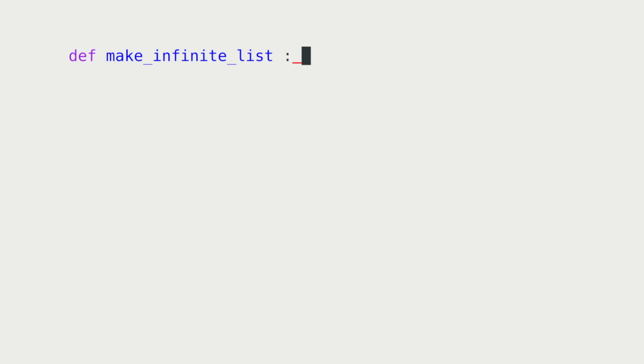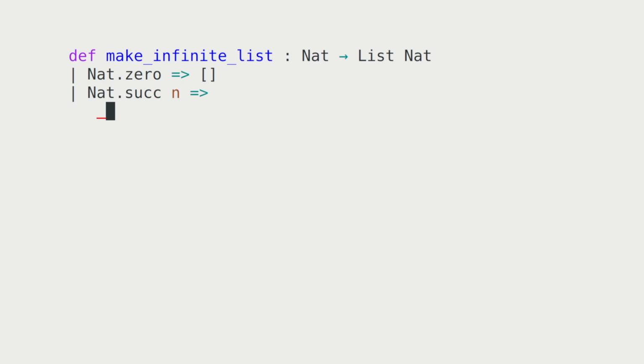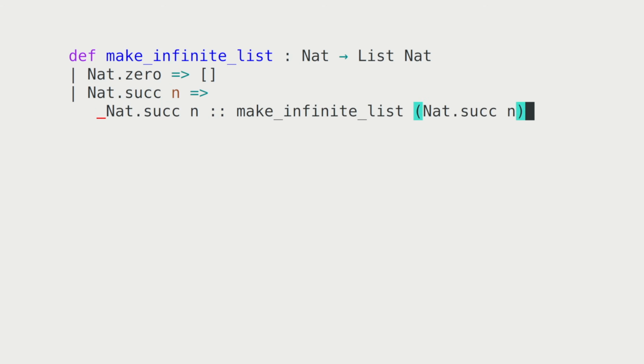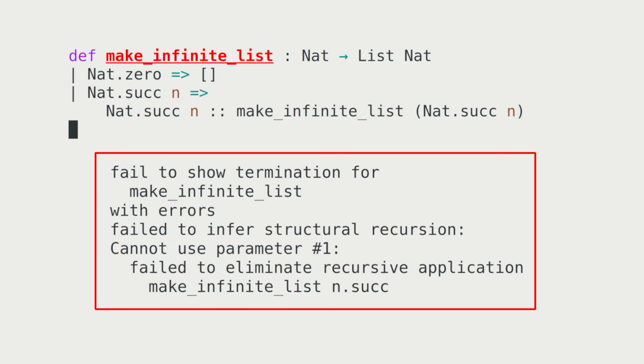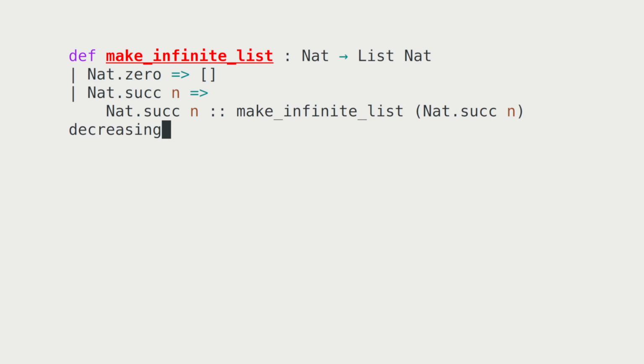Pop quiz. Suppose we write in Lean a function named makeInfiniteList that calls itself on exactly the same argument with which it was called. Unsurprisingly, the type checker rejects it with the message, failed to show termination. Suppose, however, that we suppress the error. We say, here's a fake proof of termination. Sorry. Now the function does type check successfully with a warning.